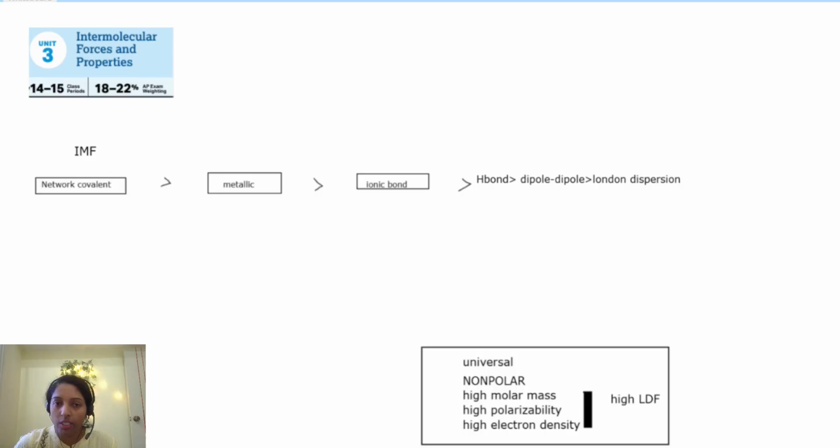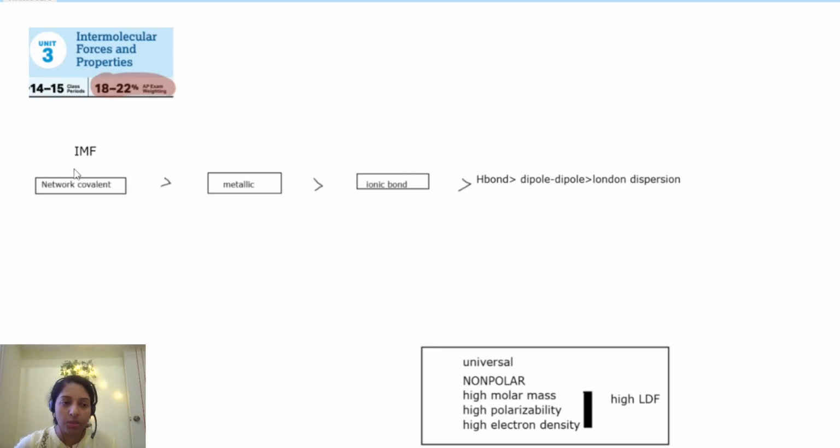Let's see in chapter 3 what are the main points we need to know. See the weightage, it's the highest percentage. All others are 79, only this one and assets and bases have a higher percentage. Okay, so this chapter is very important. The first part of this chapter is IMF, the second part you can consider as solution aspects, and the third part you can consider as gas. These are the three parts in this chapter 3.